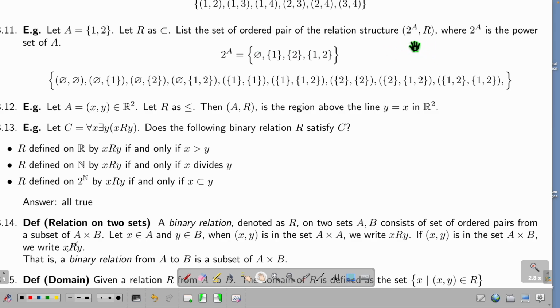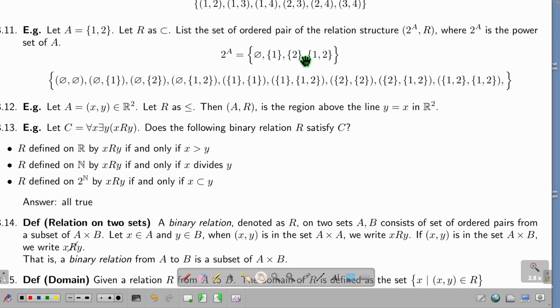That means the power set. So first I list the power set. And then the relationship will be, what the heck is this? Is the empty set a subset of the empty set? Yes. Is the empty set a subset of this? The empty set is a subset of anything. So the empty set is always a subset of this. So these are true. Is {1} a subset of itself? A set is a subset of itself. So true. Is {1} a subset of {1, 2}? Yes, because 1 exists inside here. Is {1} a subset of {2}? No, there's no 1 here.